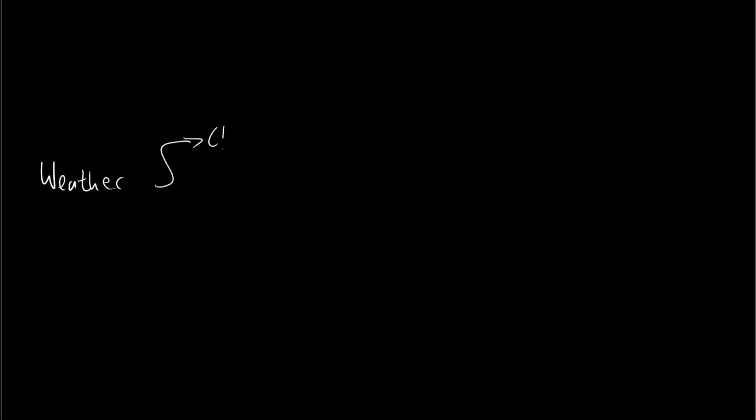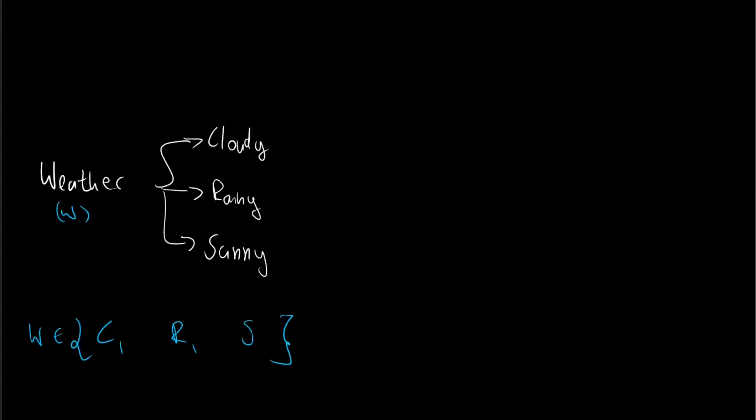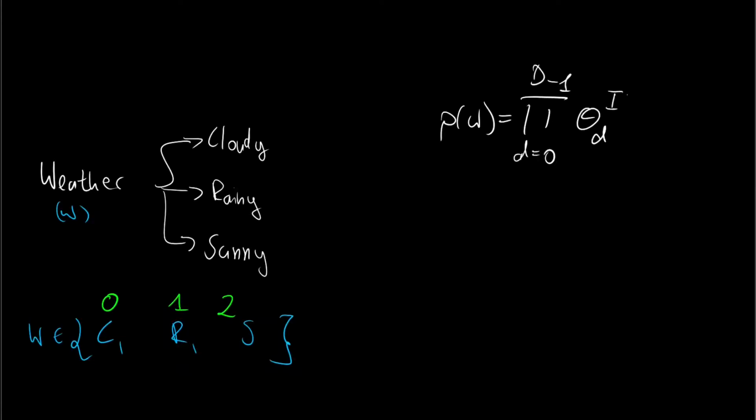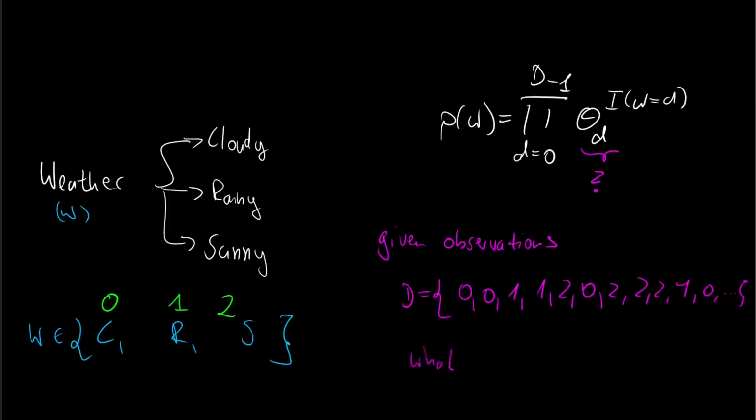We used the categorical distribution to model more possible states of the weather. We encoded them with integer values 0, 1, and 2. A probability mass function was given with the help of the indicator function, but we needed some sort of a value theta. How can we derive this value from an observation set of possible states? And here we need the maximum likelihood estimate.